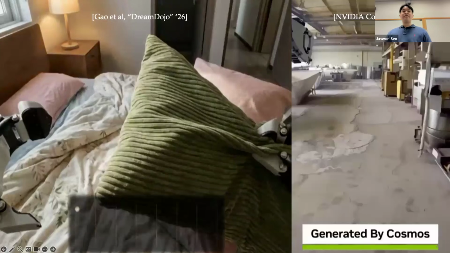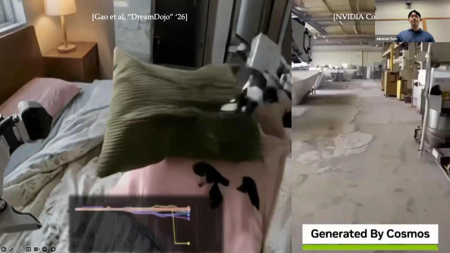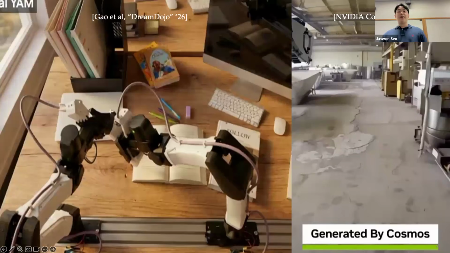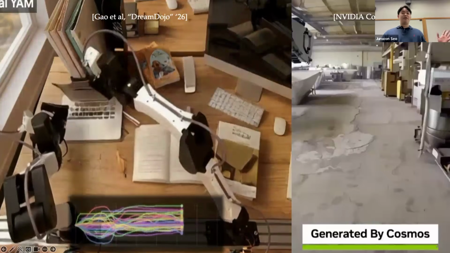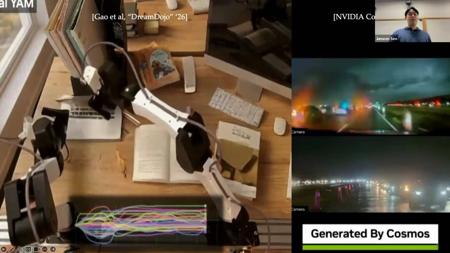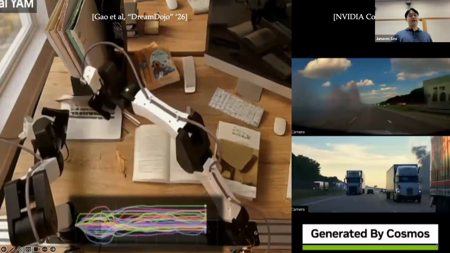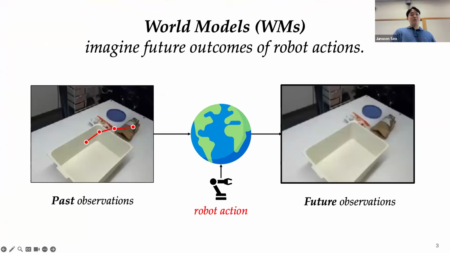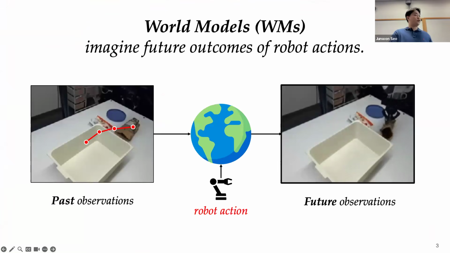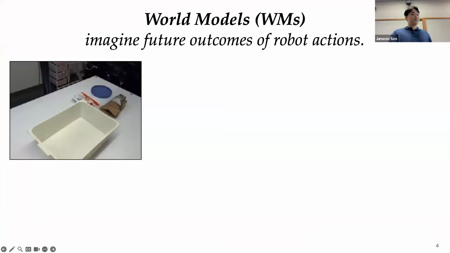So world models have recently attracted significant interest in robotics, and their power lies in the ability to predict the future outcomes of robot actions without analytic understanding of the underlying systems. For example, the videos shown here are not real. They are all generated by world models conditioned on the robot actions for tasks such as humanoid manipulation and autonomous driving. A world model is basically a learned model, conditioned on past observation and robot action, generating future outcomes directly in high-dimensional observation spaces.